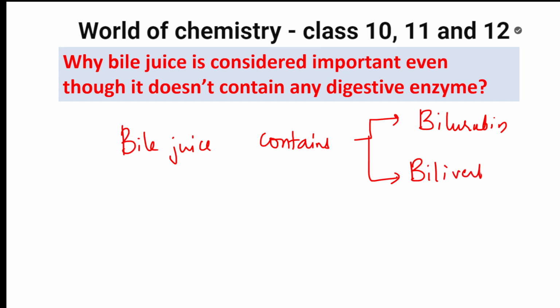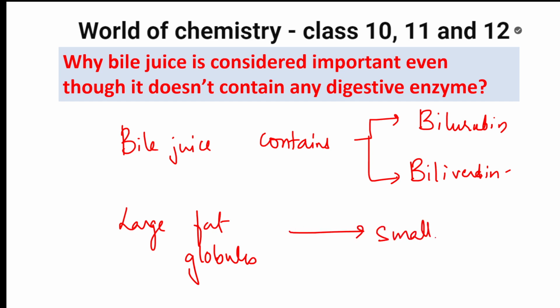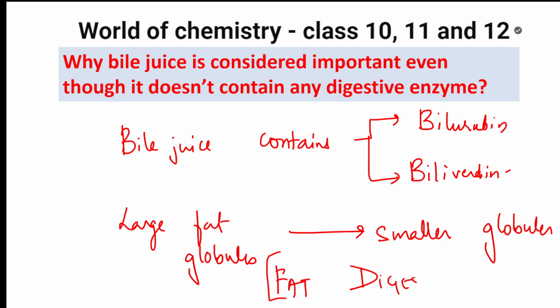These help in digestion of large fat globules, which are broken down into smaller globules. So because of the presence of bilirubin and biliverdin, bile juice helps in fat digestion, though it doesn't have any digestive enzymes.